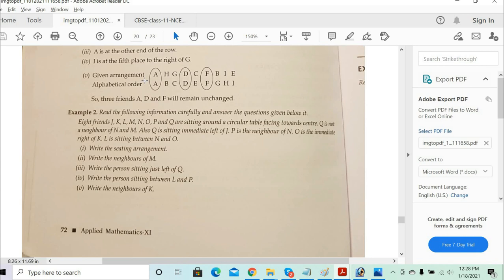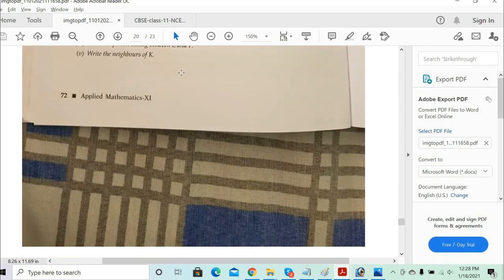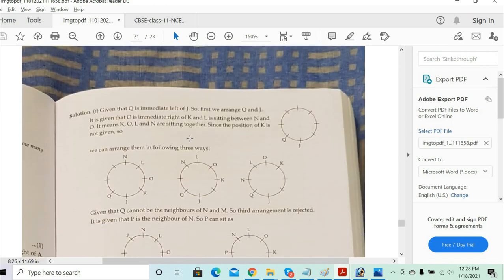O is the immediate right of the K. So now it is very clear that wherever K is, the next on the right of K is O only. So KO is fixed. L is sitting in between the N and O, so L's position is also fixed. So what are the positions fixed? We'll try to write down the data for it.